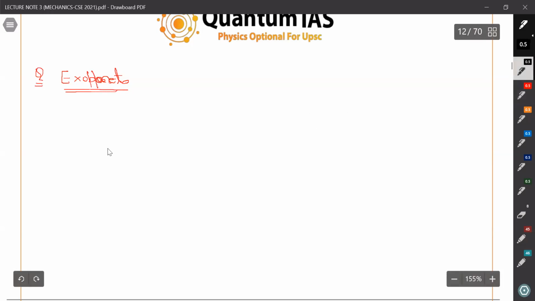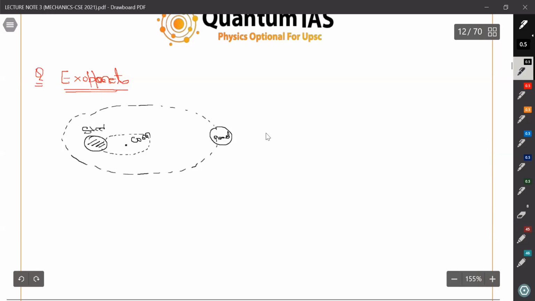So here, what we need to find, suppose we have a star. This is our star, okay, and this is the center of mass, and it will move also in an elliptical path around the center of mass. We have discussed it. Also, this is the elliptical path of the planet. So this is our planet. Okay, its size is very small. Let me draw the smaller one. Okay, so this is our planet.